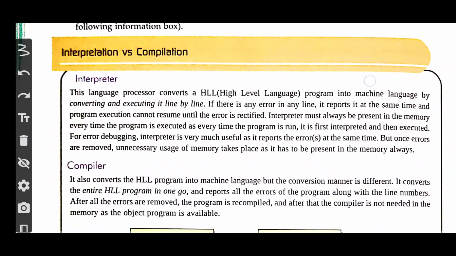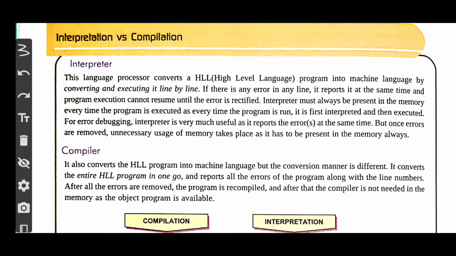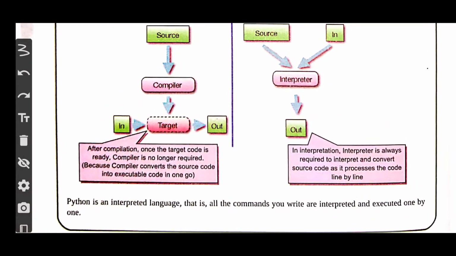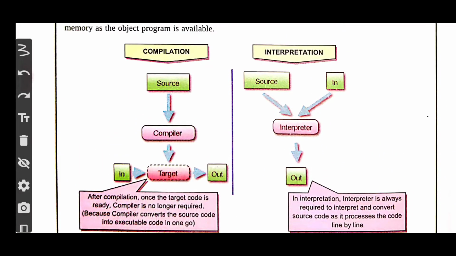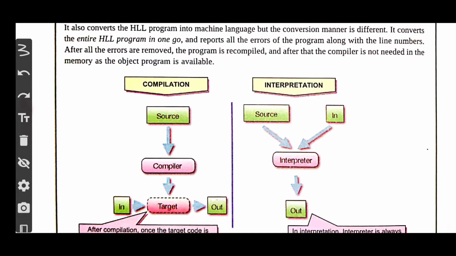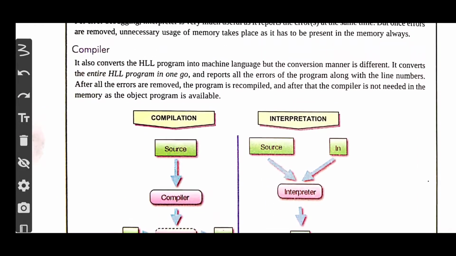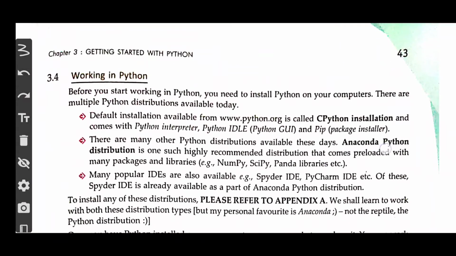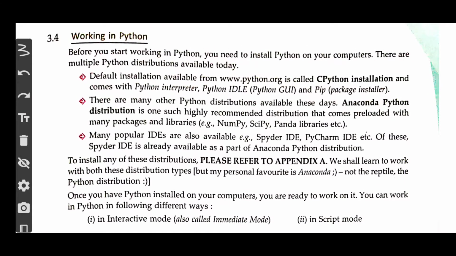Let us now read what they have given over here. They have given a difference between interpretation and compilation. You can go through this page and understand how a compiling process works and how an interpreted process works. It is you who will be reading this particular topic, and if you face some problems then you can definitely ask me. I am moving towards the next topic, which is working in Python.